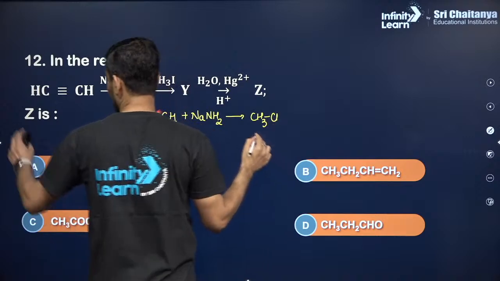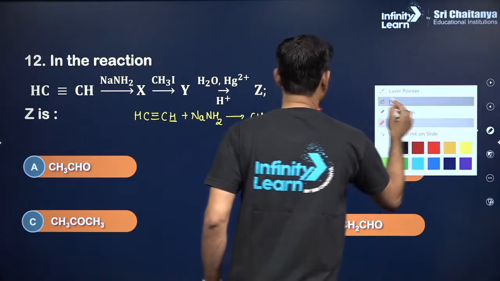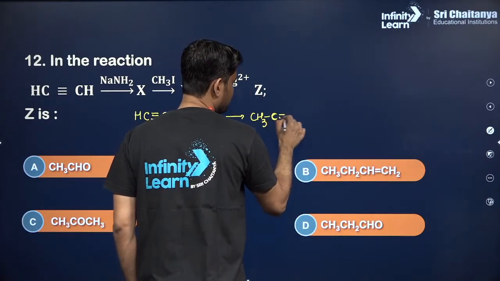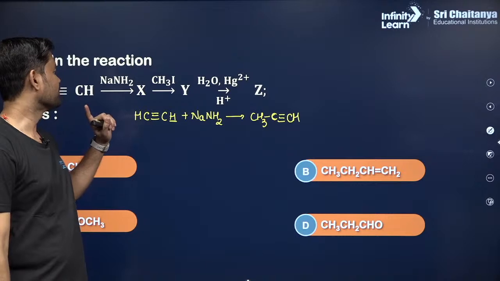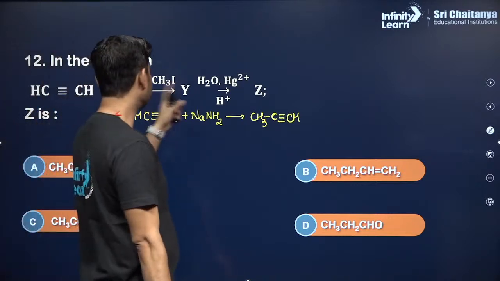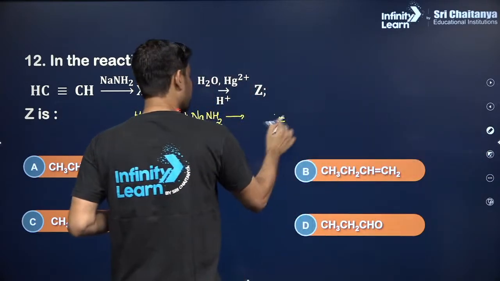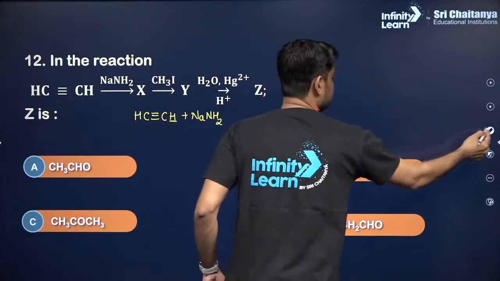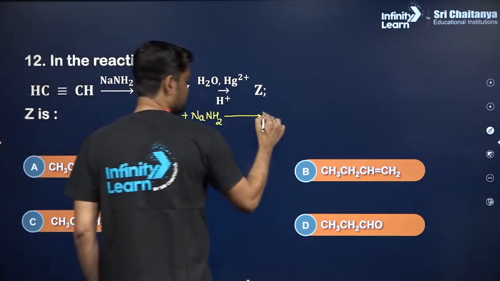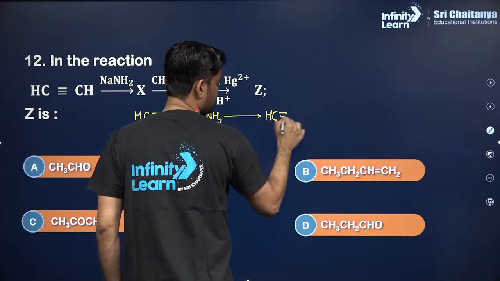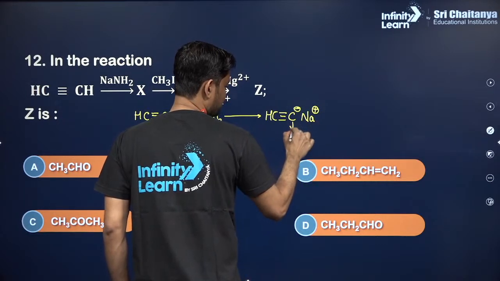Wait a sec, I have mistakenly written this. I have done these 2 steps together, extremely sorry for that, so let me just correct it. Yeah, so an acid base reaction will take place, right, and you will get the acetylide, and this will act as a nucleophile.